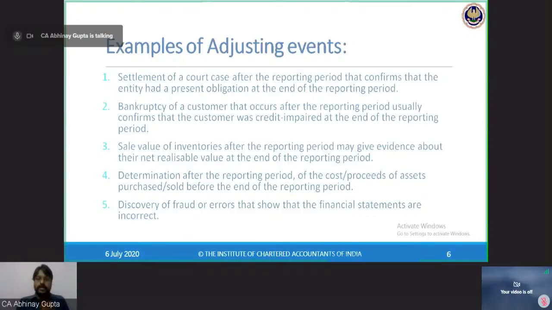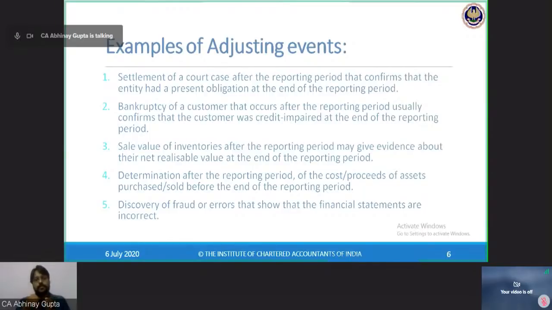Fourth, determination after the reporting period of the cost or proceeds of assets purchased or sold before the end of the reporting period.